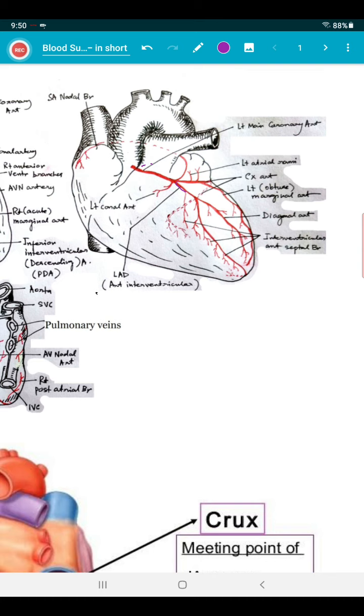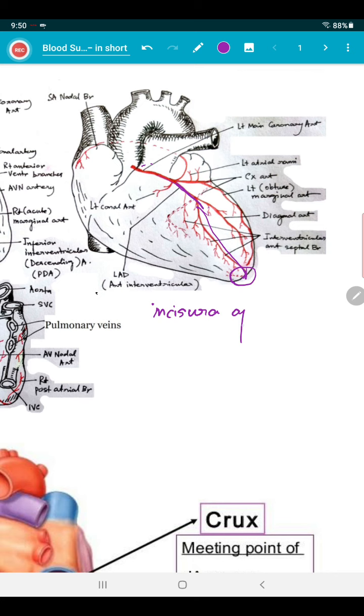Continuation of the left coronary artery, it descends in the corresponding groove of the sternocostal surface to the apex, and after winding round the incisura apicis cordis, this part, what is the term?